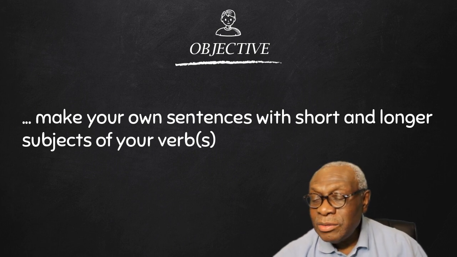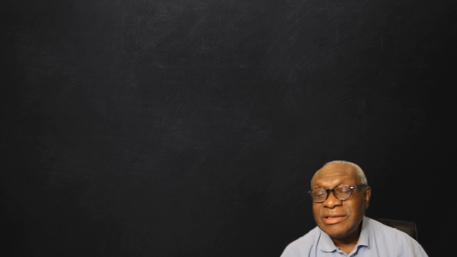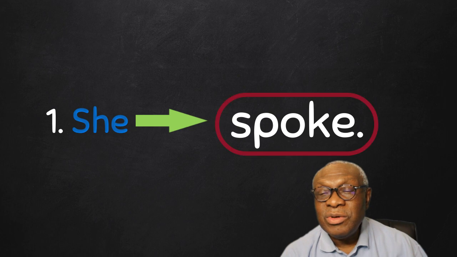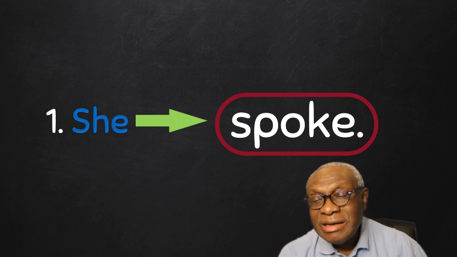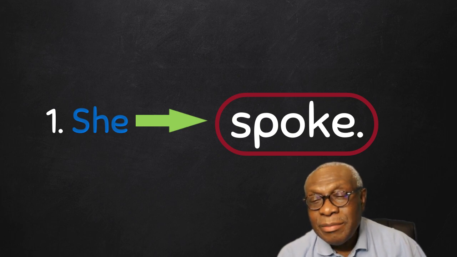All right. So, let's look at the first of our sentences. She spoke. As I've said, and as you know, spoke is the verb here. This is a simple, very short sentence. The normal structure of the language is that we have a verb and then the one who is doing the verb, and that is the subject of the verb. Later on in another lesson, we're going to see what follows the verb, or what receives the verb.